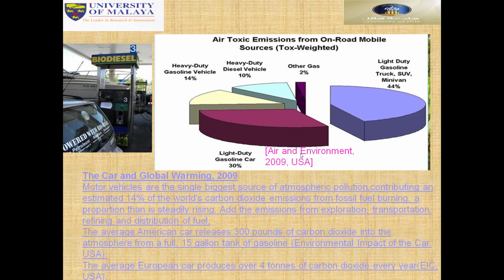You can see here in 2009 in the USA, heavy diesel vehicles 10%, gasoline vehicles 14%, other gases 2%, light duty gasoline cars 30%, others 44%, trucks and others 4%. So this is the data, and now many countries are using biofuels.